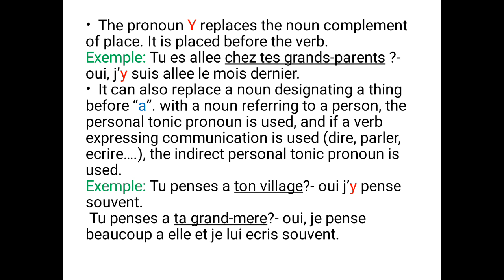For example, we have tu penses à ton village. You are thinking about your village. You can see that village is preceded by à, so we use Y to replace that village. Oui, j'y pense souvent. Yes, I think about it often. Then we have tu penses à ta grand-mère. Since now it is introducing someone, we are not using Y, but the tonic pronoun. The tonic pronouns are elle or lui. Okay? Elle and lui are the tonic pronouns that you use at that point.